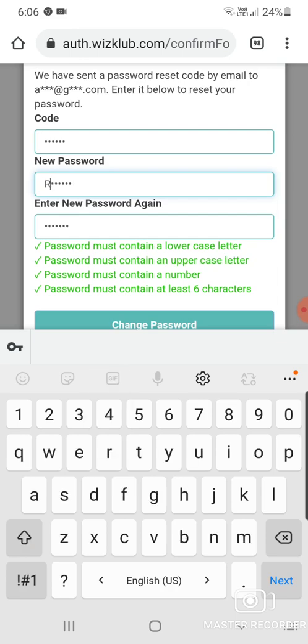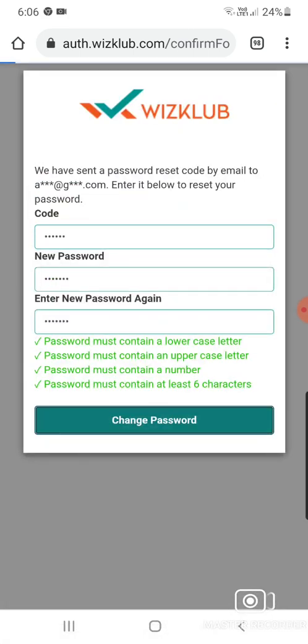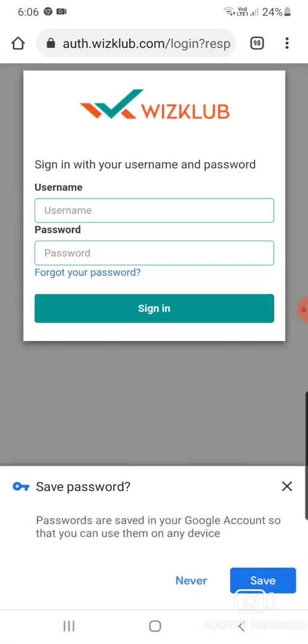Use capital R, here also use capital R. Now it's okay. Change password. So it means you have to use both uppercase and lowercase, plus the 123@ that I wrote, you can write that also.